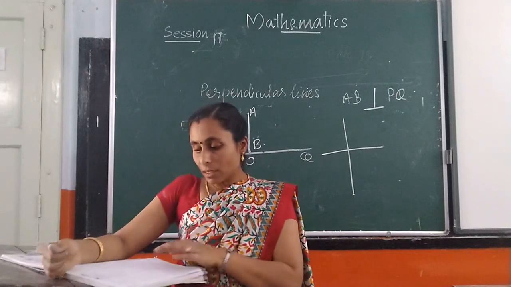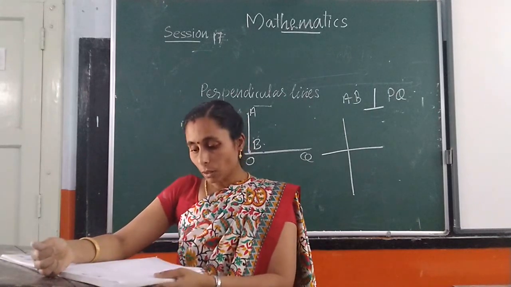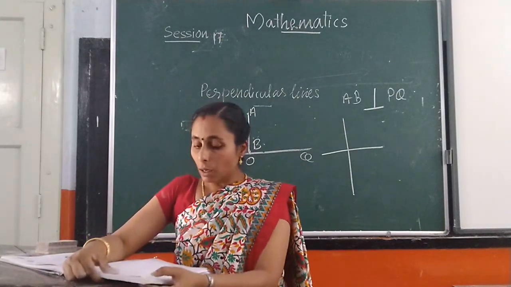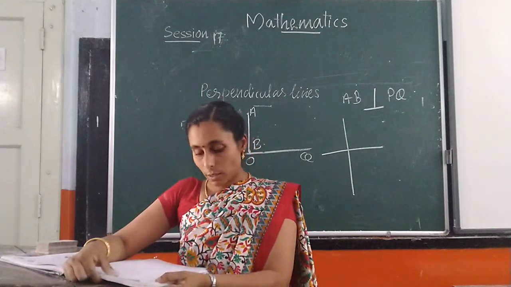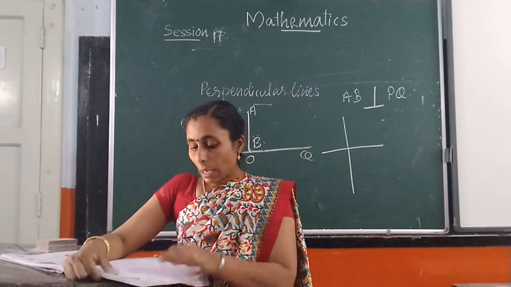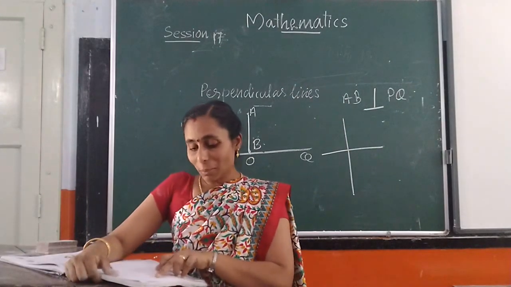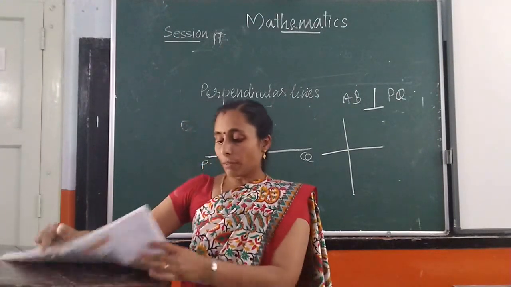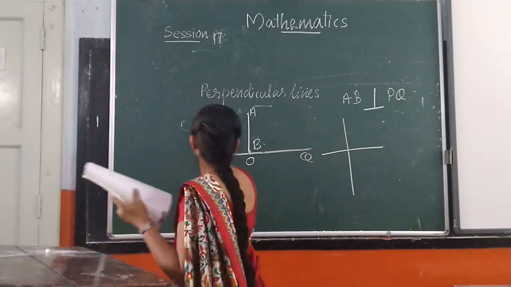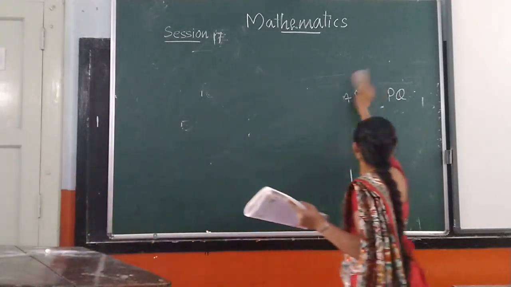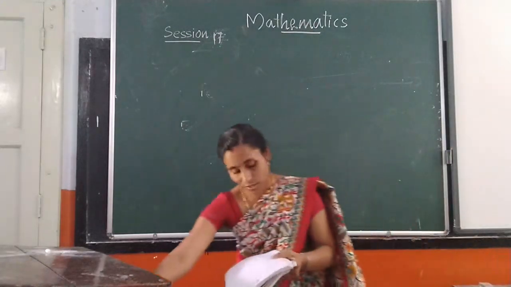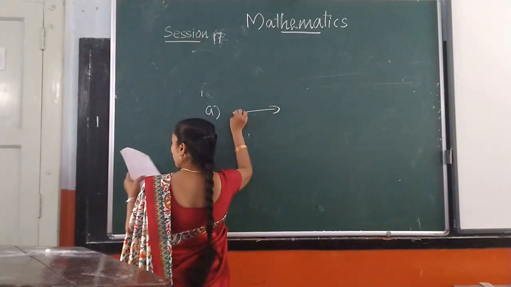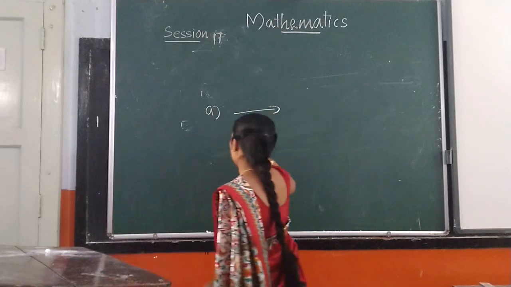Then exercise 9.1. First one, the definition, I will upload to your website. Second one, do it yourself. Question number 3: among the following, which are rays and which are line segments, and name them. First one. What is this? Ray P.